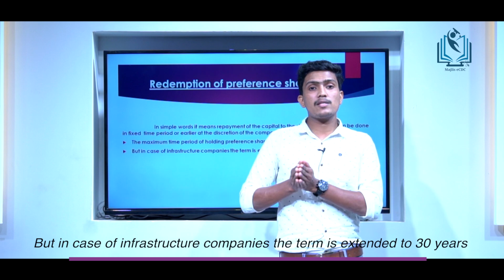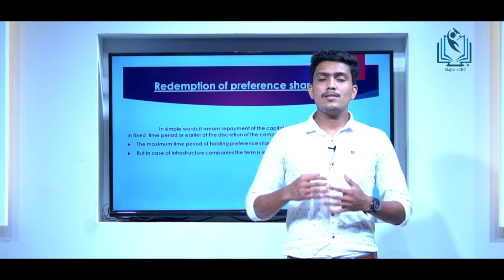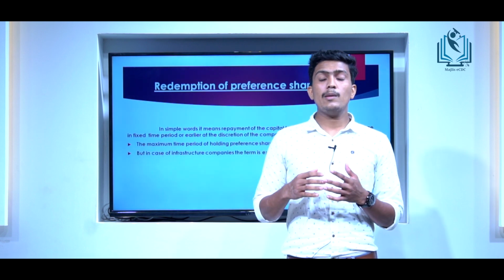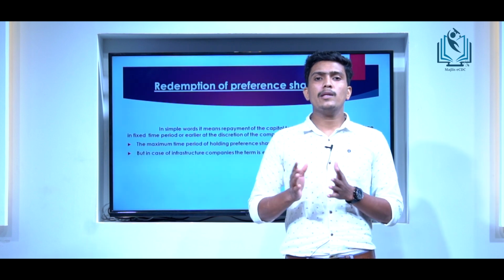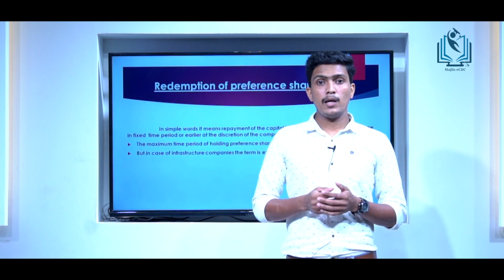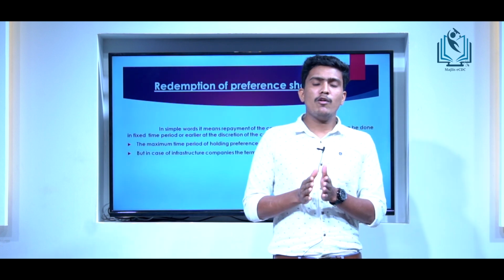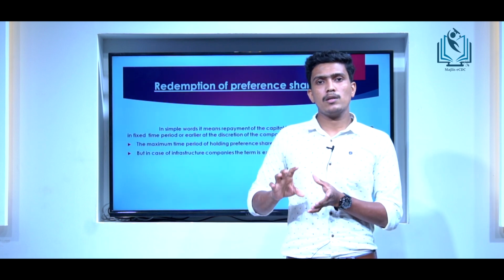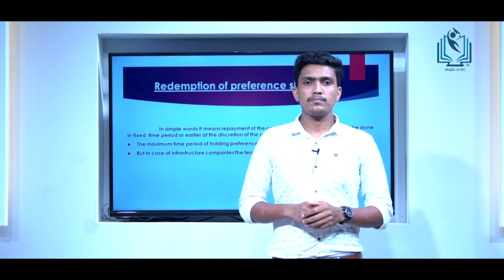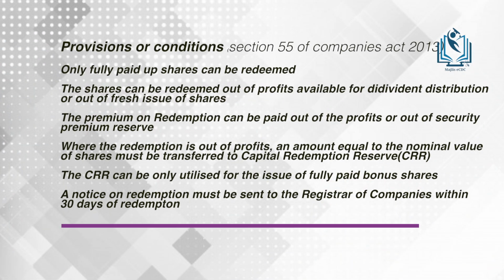But in the case of infrastructure companies, the time limit is extended to 30 years. So within these 20 years or 30 years, the repayment must be made to the preference shareholders. Finally, whatever the date is, it can be fixed by the company. So redemption of preference shares means making the payment that we have already collected from the preference shareholders back to them. That's all. Next, let's move on to the provisions or conditions regarding redemption of preference shares.